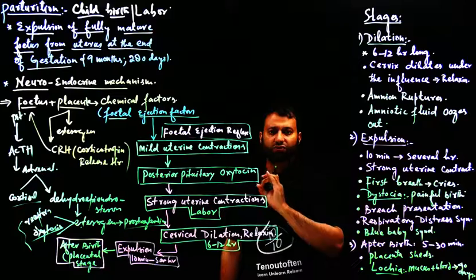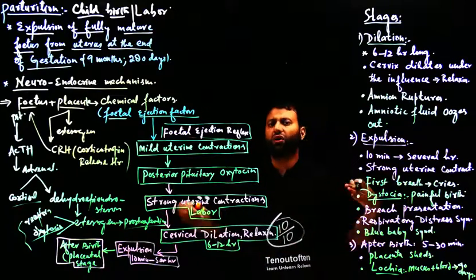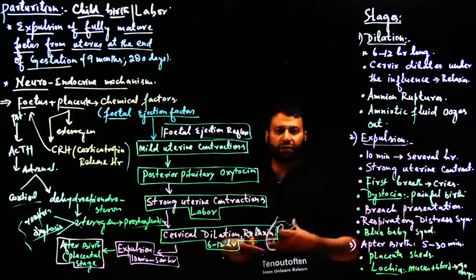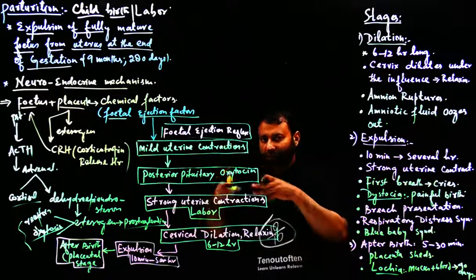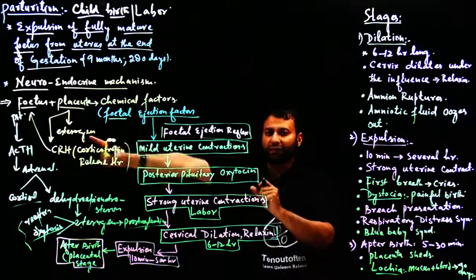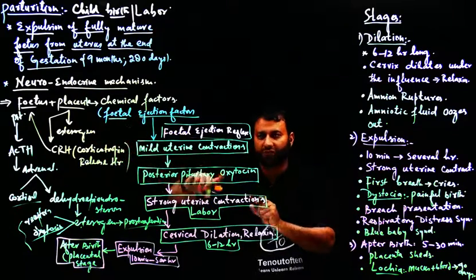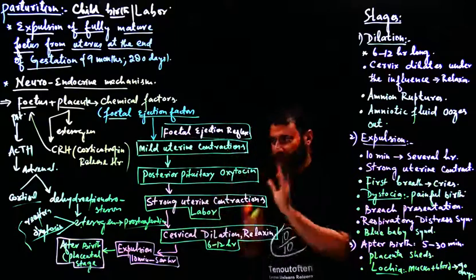The fetus has to come out of the uterus of the mother because there is no space now. Now fetus is already much grown. It cannot be accommodated within the uterus of the mother. So anyhow it has to come out. For that very purpose, what happens? The uterus begins to contract under the influence of fetal ejection factors. Okay, now this contraction is called as fetal ejection reflex.